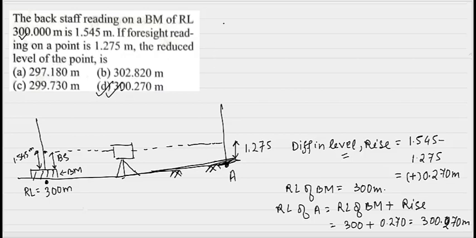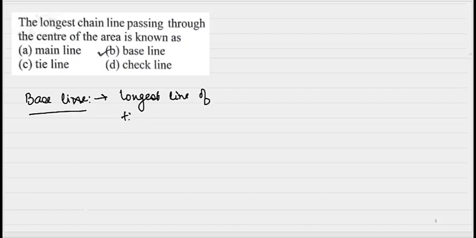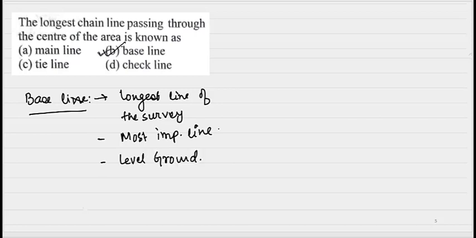Okay. Now, the longest line passing through the center of the area is known as. We know the longest line is always the baseline. Baseline is the longest line of the survey, and this is always also the most important line. So it should always fall on fairly level ground. So the answer will be baseline.